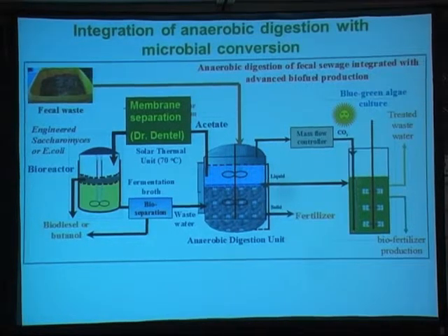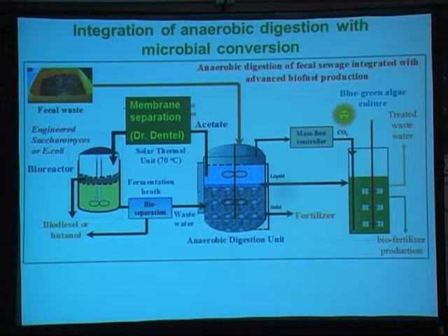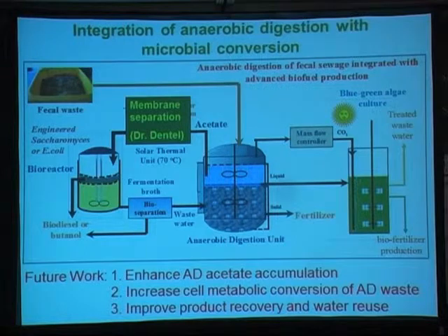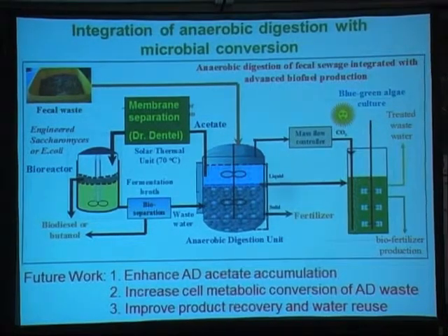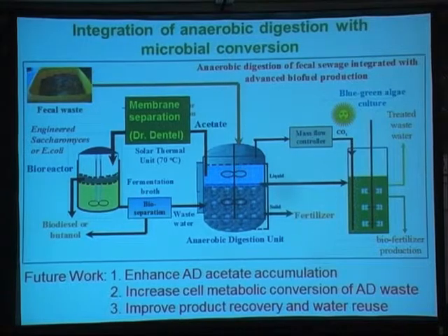If this is the case, then that's very good for this process, because you can get pure acetate for fermentation, and you can keep the toxic chemicals in the anaerobic digestion tank. So our future work has three parts: enhance the anaerobic digestion acetate accumulation, increase the metabolic conversion, and improve recovery and water reuse.